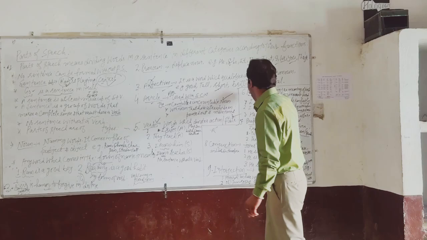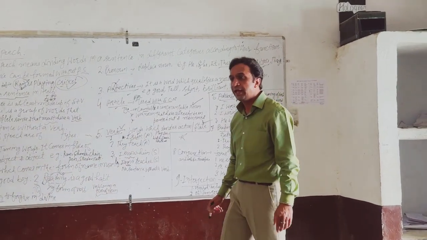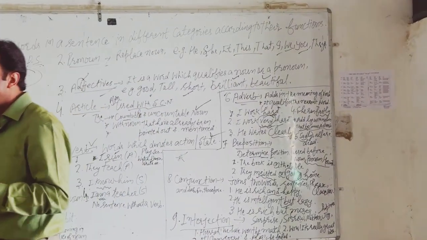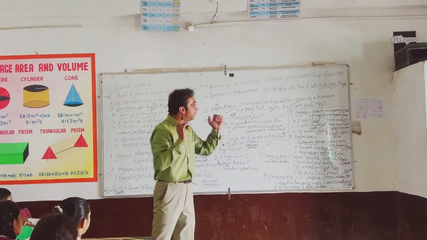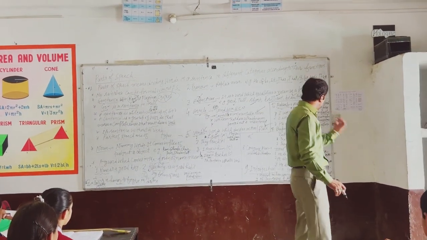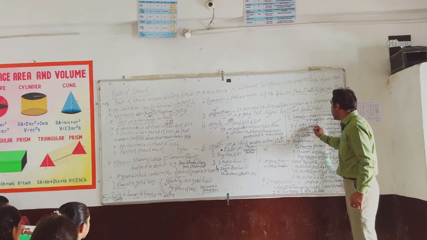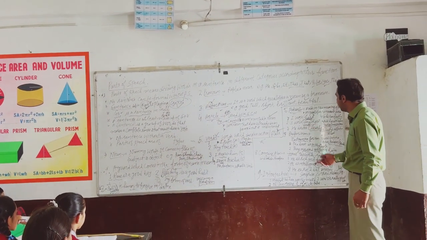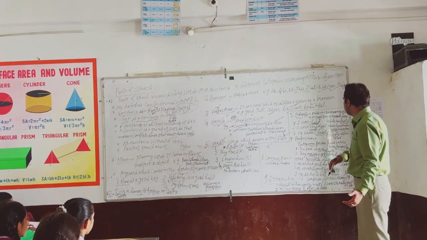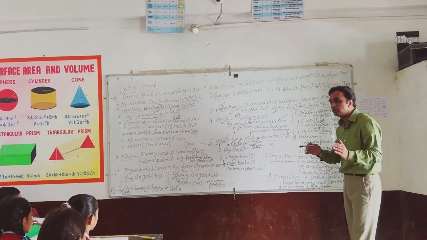Next one is adverb. What is an adverb? An adverb is a word which adds something to the meaning of a verb, and it qualifies the nearest word. For example, I work hard. Examples of adverbs are hard, very, clearly, sadly, fastly. All these are examples of adverbs.